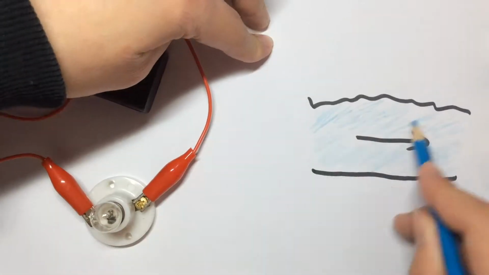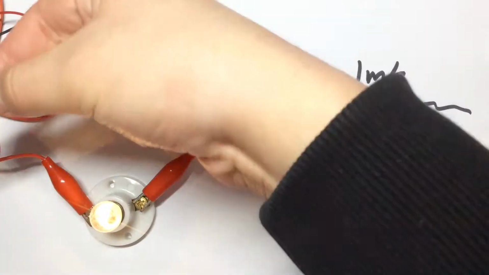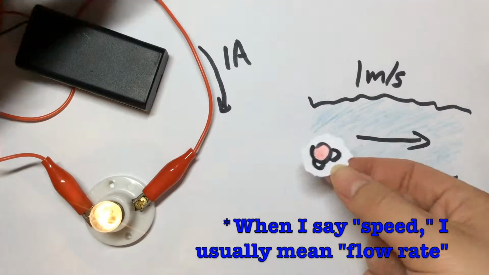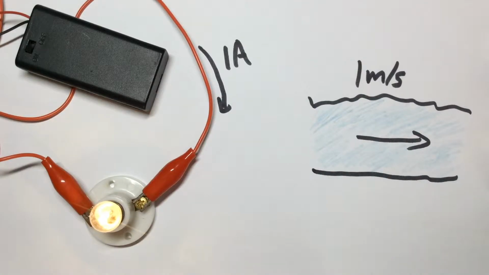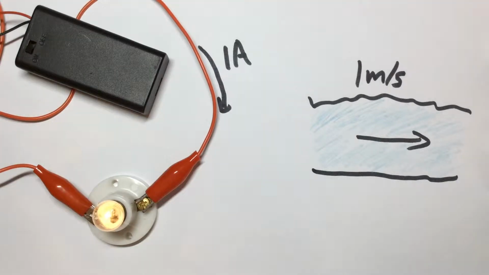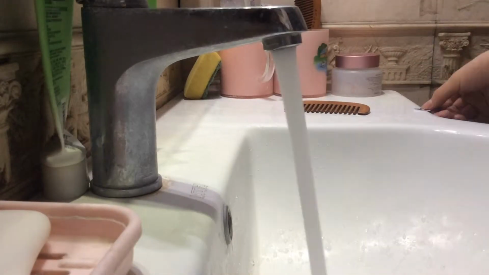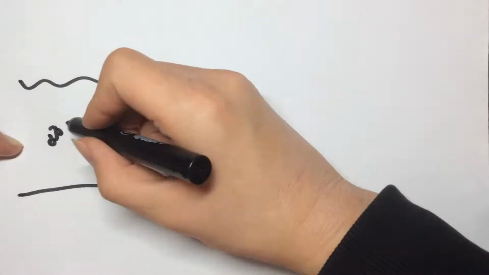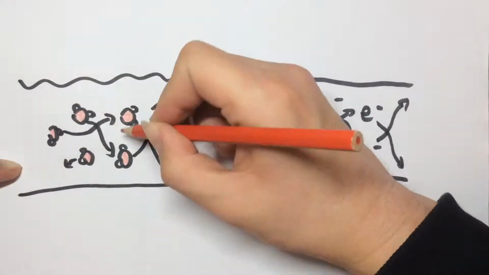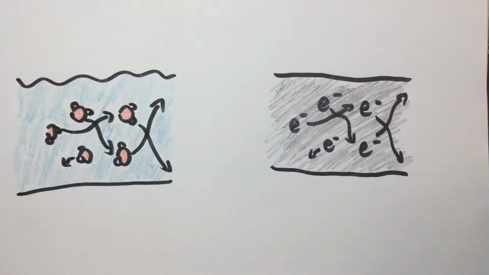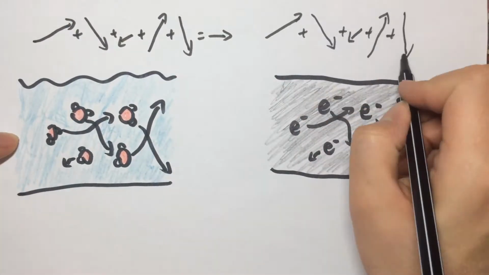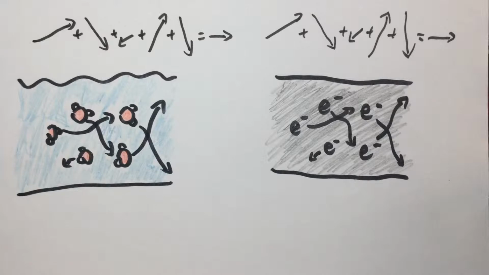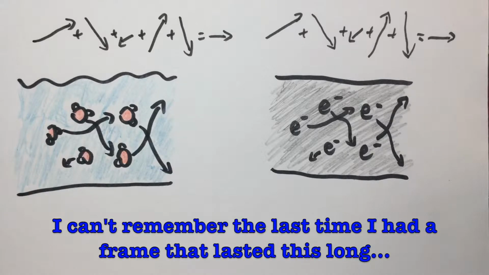Electric current, water speed. The electric current, or simply current, is analogous to the flow rate of water in a canal. This first simile is quite easy to understand. Water can flow very fast, and electric current can flow very fast too. Of course, all the molecules of water might not be moving in the same direction at the same speed, but there is average movement along the canal. Similarly, not all the electrons in the wire are moving along it in the right direction, but overall they are.